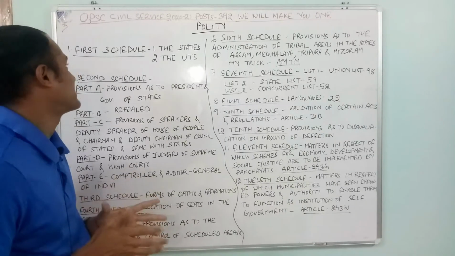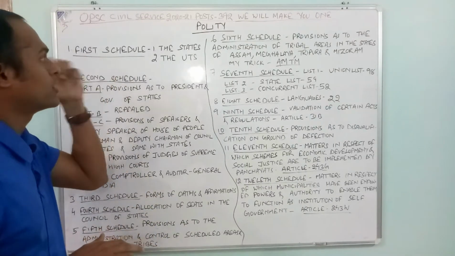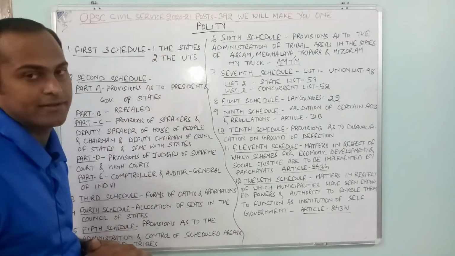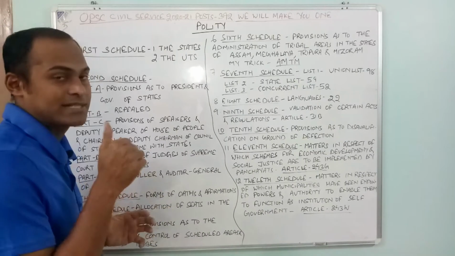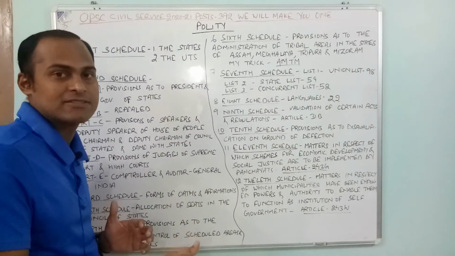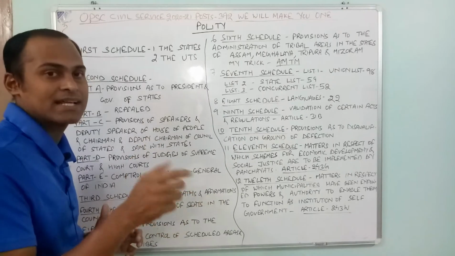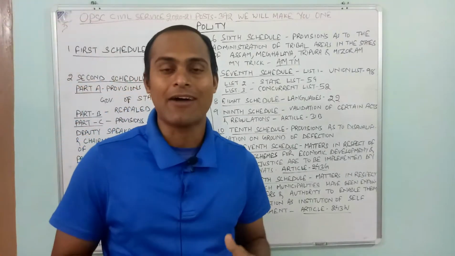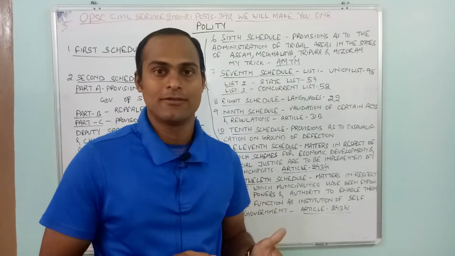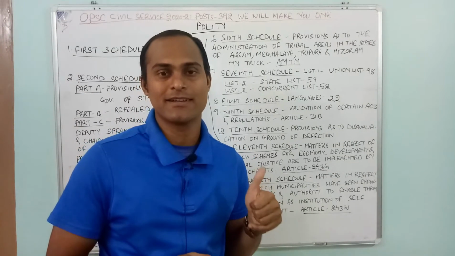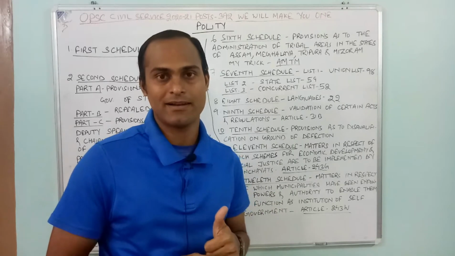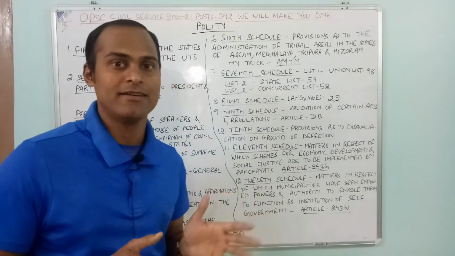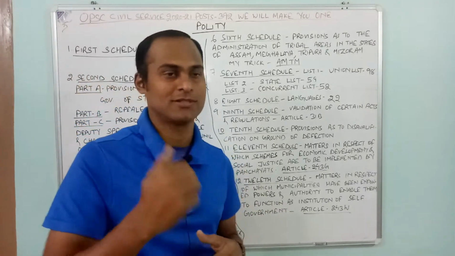In the schedule part, the first schedule is the states and the Union Territories. Schedule number 1 deals with what? Number 1 is states and the second one is Union Territories. Let me know in the comment box, after the formation of the Union Territories of Jammu and Kashmir and Leh and Ladakh, how many states and how many Union Territories are there in India?